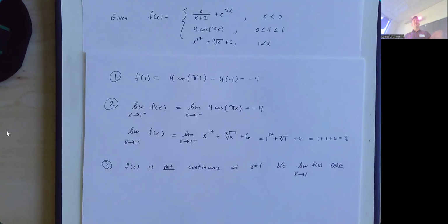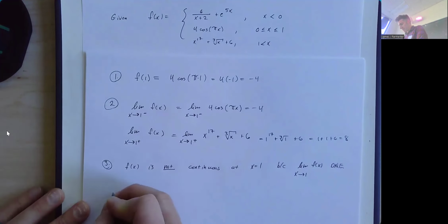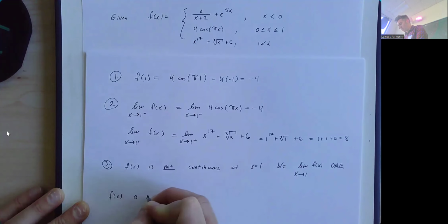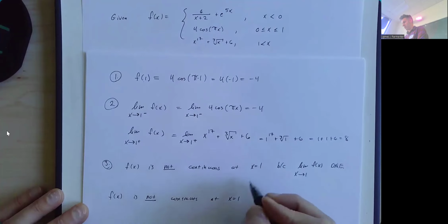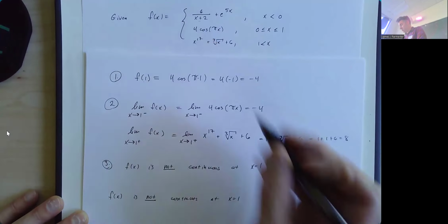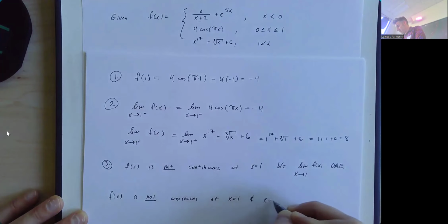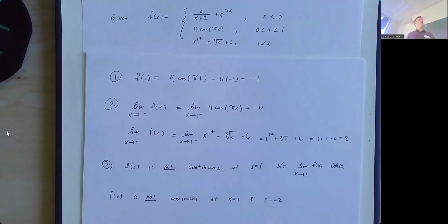So now to answer the original question, where is this function continuous? Well, f of x is not continuous at x equal to 1, and we also determined at x equal to -2. It is continuous everywhere else.